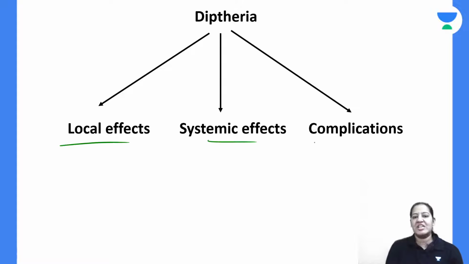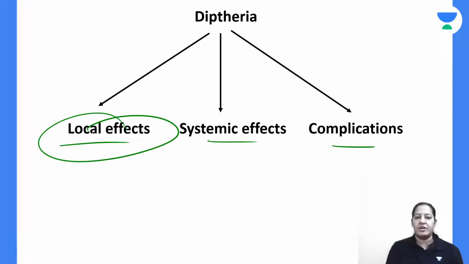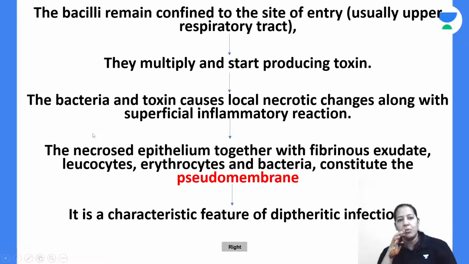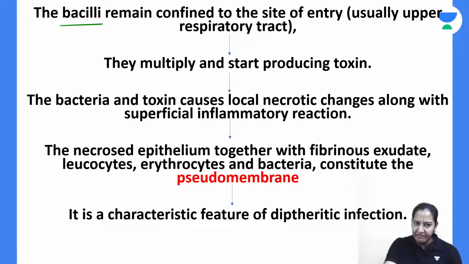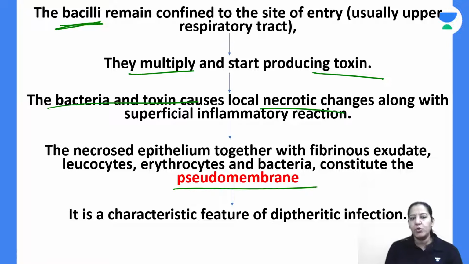Coming to the three types of effects one by one. Let's start with local effects. The summary: the bacteria will go, multiply, and start producing toxin. Bacteria and toxin together cause necrosis of that organ and produce a pseudomembrane over it, which is made up of fibrinous exudate, leukocytes, and erythrocytes. I will tell you.